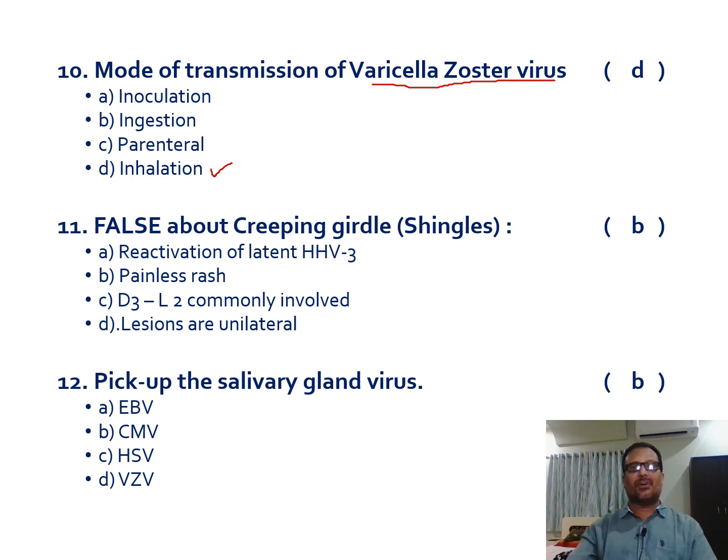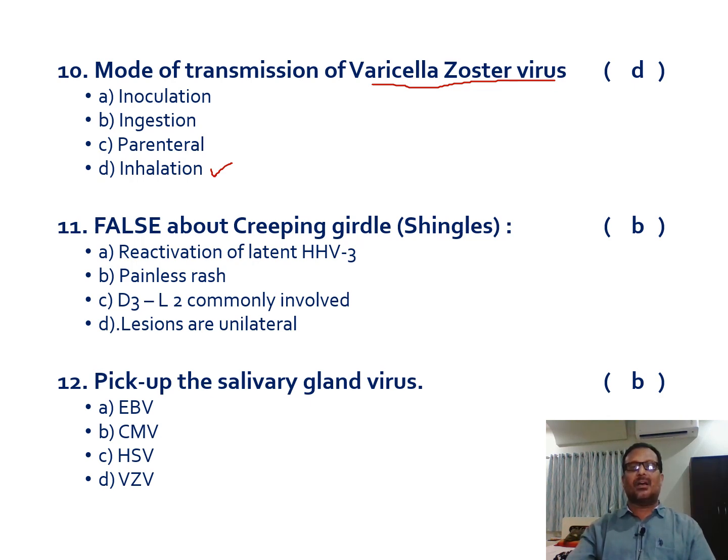And 11th one is false about creeping girdle, otherwise called shingles. Option A is reactivation of latent human herpes virus 3, that is nothing but varicella zoster virus. B is painless rash. C is distribution from thoracic level D3 to L2 is commonly involved, and D option is lesions are unilateral.